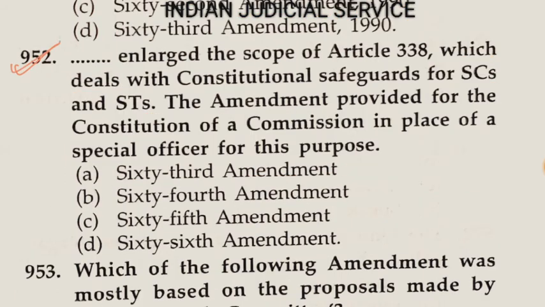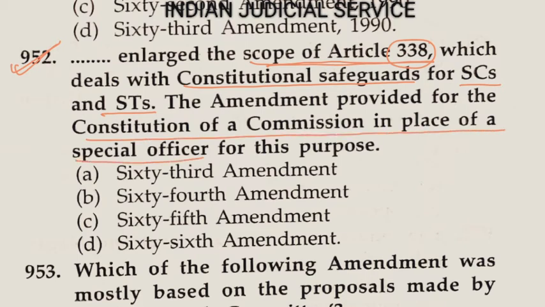Question number 952. Enlarge the scope of article 338 which dealt with the constitutional safeguard for SCs and STs. The amendment provided for the constitution of a commission in place of a special officer for this purpose. So first of all, the important thing here is article 338 deals with the National Commission for Scheduled Castes, and this is provided in article 338.